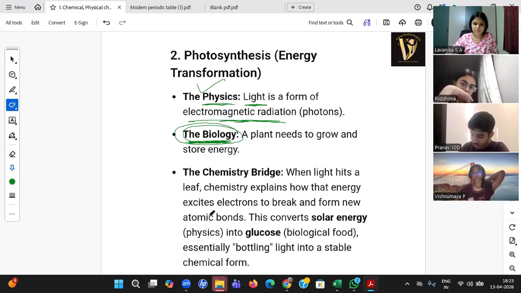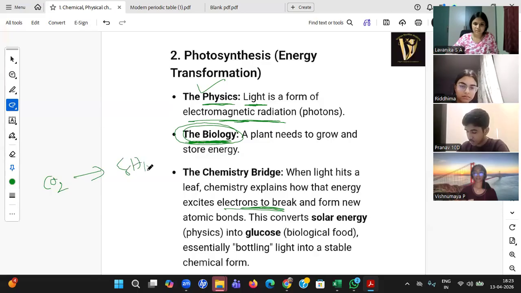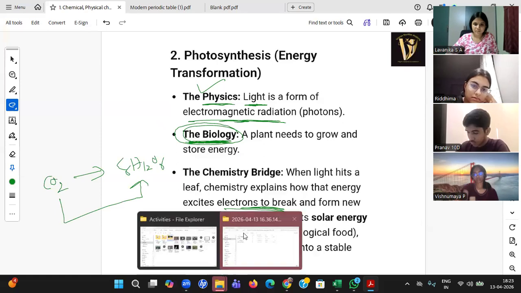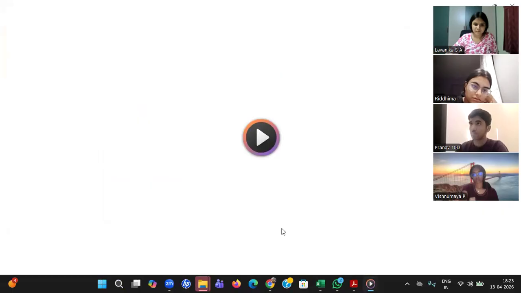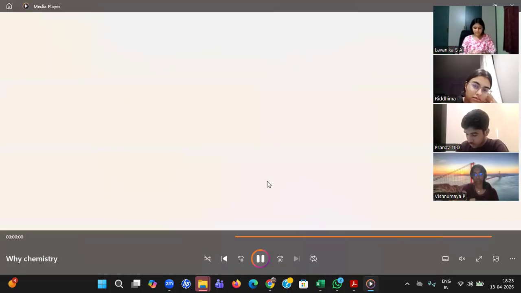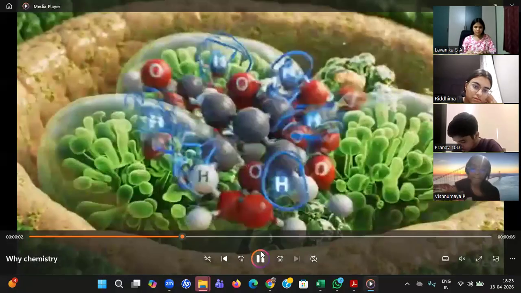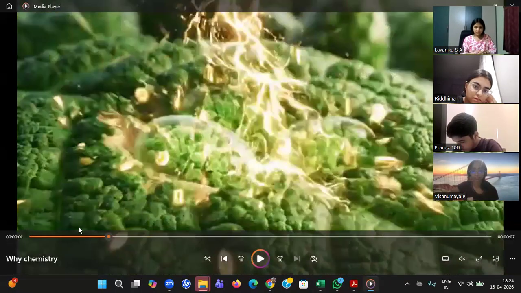Okay, now sir, how is chemistry connecting these two? So student, whenever light is falling on the leaf, the electrons are breaking and CO2 is converting to C6H12O6. What is this? It's nothing but some new combinations arriving. So whenever a new bond is forming, that is chemistry. So let me show you in a realistic way what is chemistry. Yes, the same example. Whatever sunlight is coming, that is a part of physics because it is an energy. Whenever I use the word energy, that's physics. But where is it falling? It is falling on the leaf.